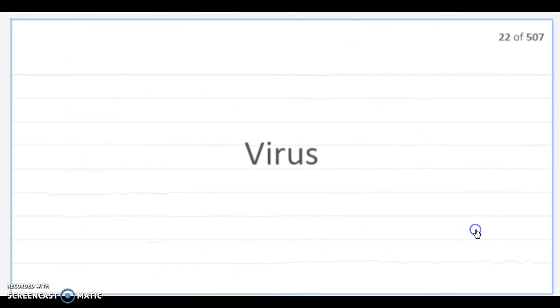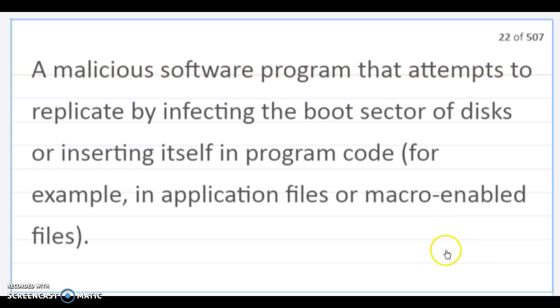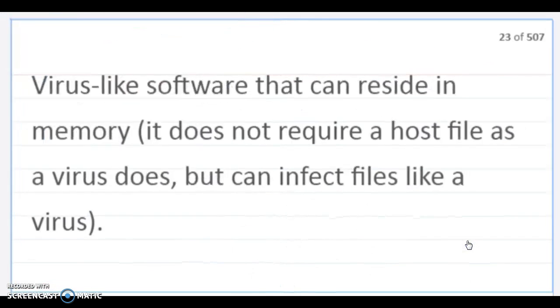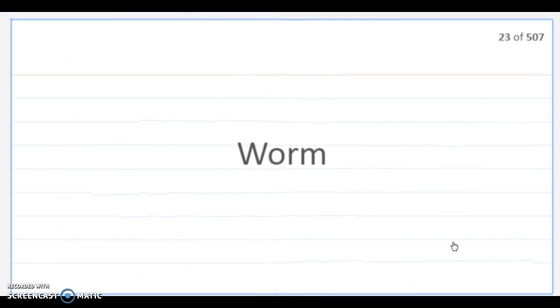A virus. A malicious software program that attempts to replicate by infecting the boot sector of disks or inserting itself in program code, for example in application files or macro-enabled files. A worm. Virus-like software that can reside in memory. It does not require a host file as a virus does, but can infect files like a virus. Fun fact, actually Google is technically a worm, but just used in a good way.